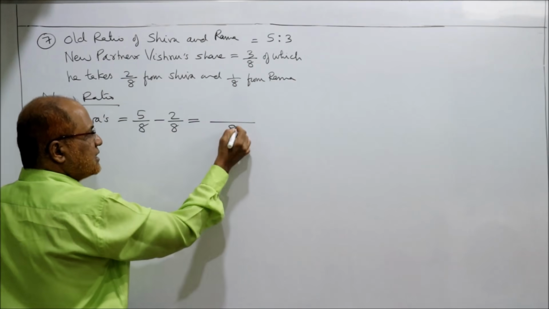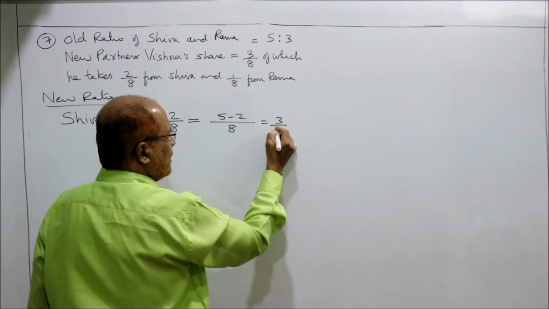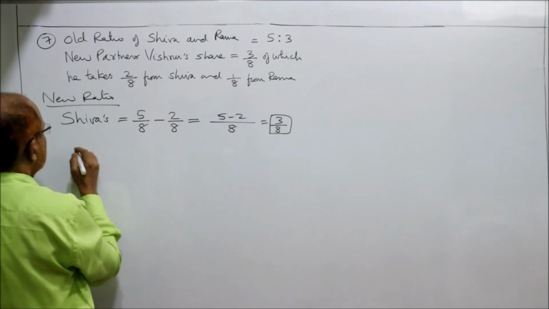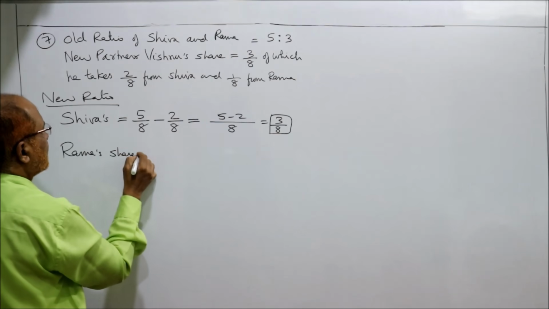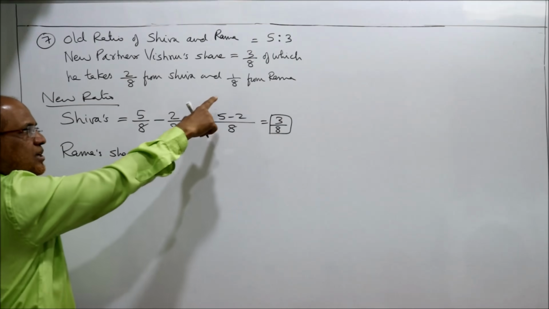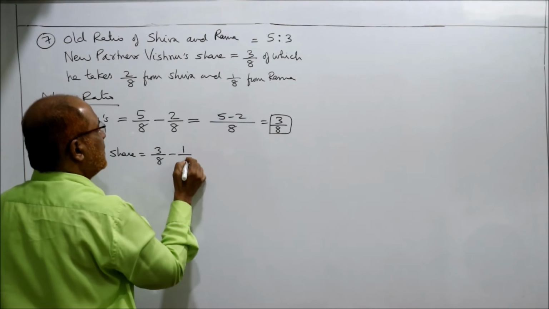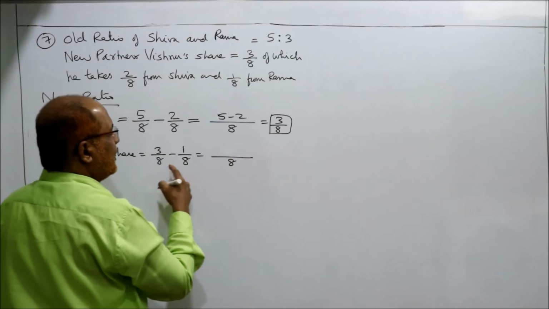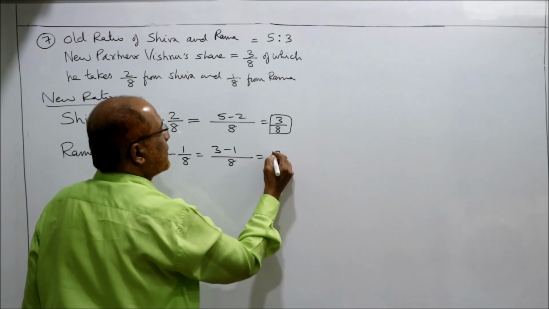LCM is 8. 5 minus 2, 3/8. Similarly Rama's share. Old ratio was 3/8. Minus how much Rama is giving to Vishnu? 1/8. So minus 1/8. LCM is 8. So 3 minus 1 is 2/8.